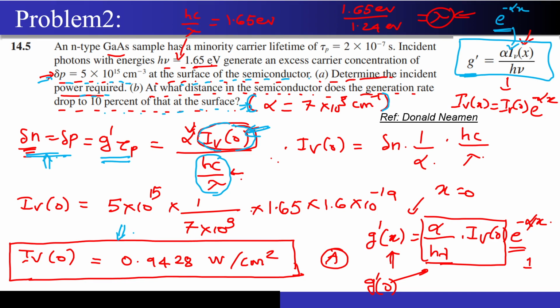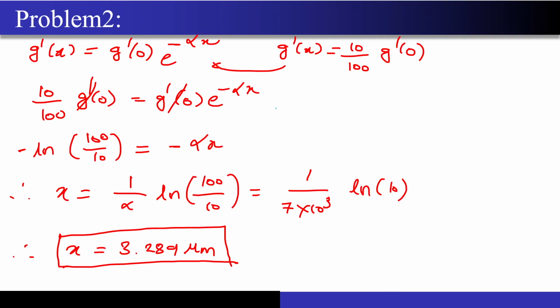Why does it change? First, enough photons have to get absorbed to generate the excess electrons. If the number of photons getting absorbed is exponentially decaying with distance, even the generation rate of those excess electrons and holes is going to decay exponentially. So this is what I have written over here.